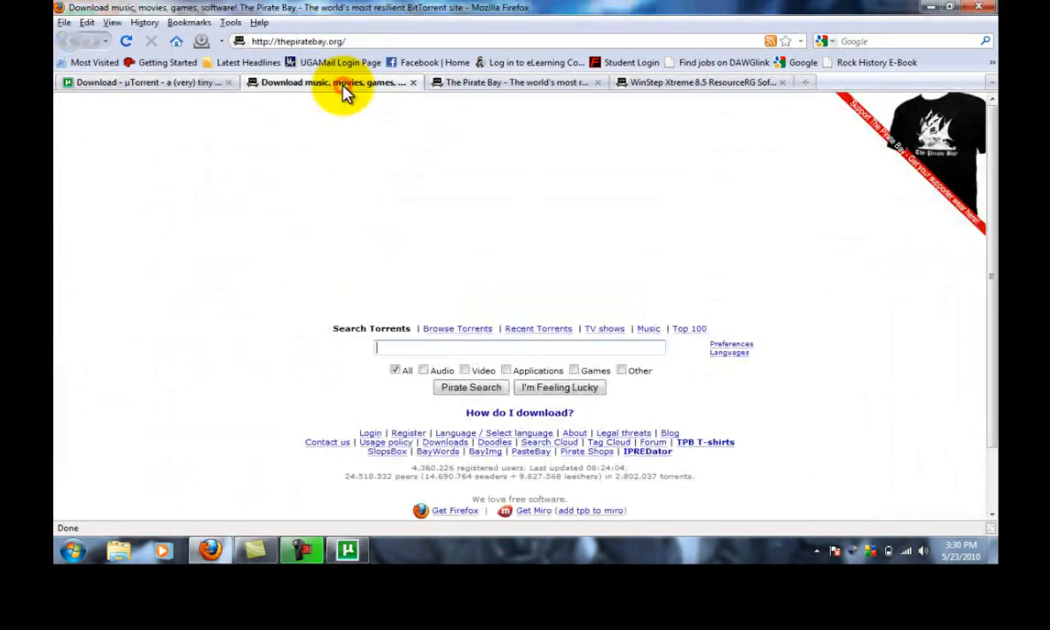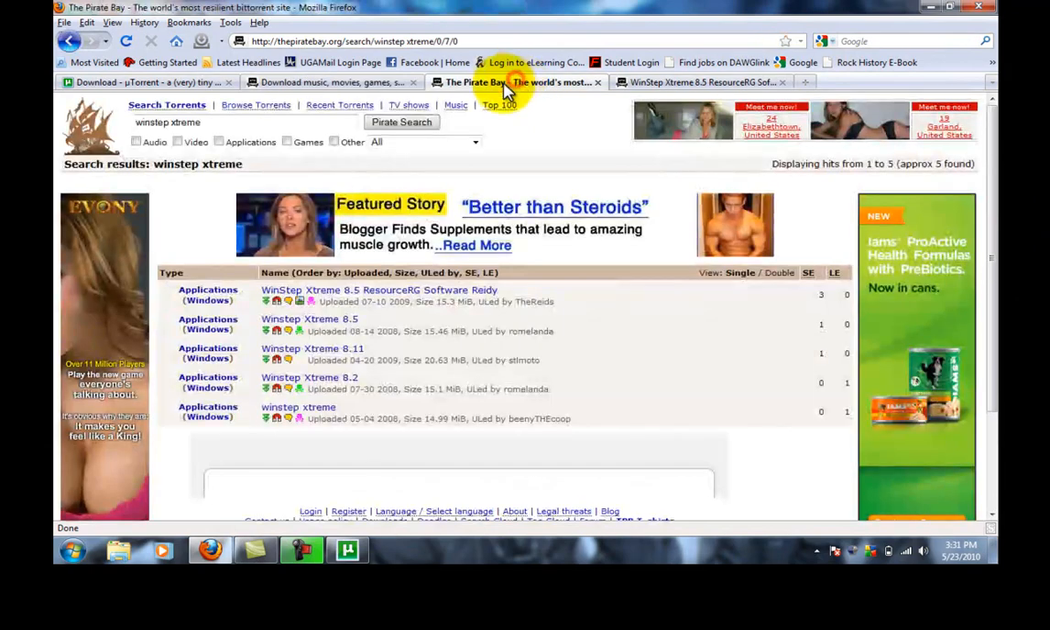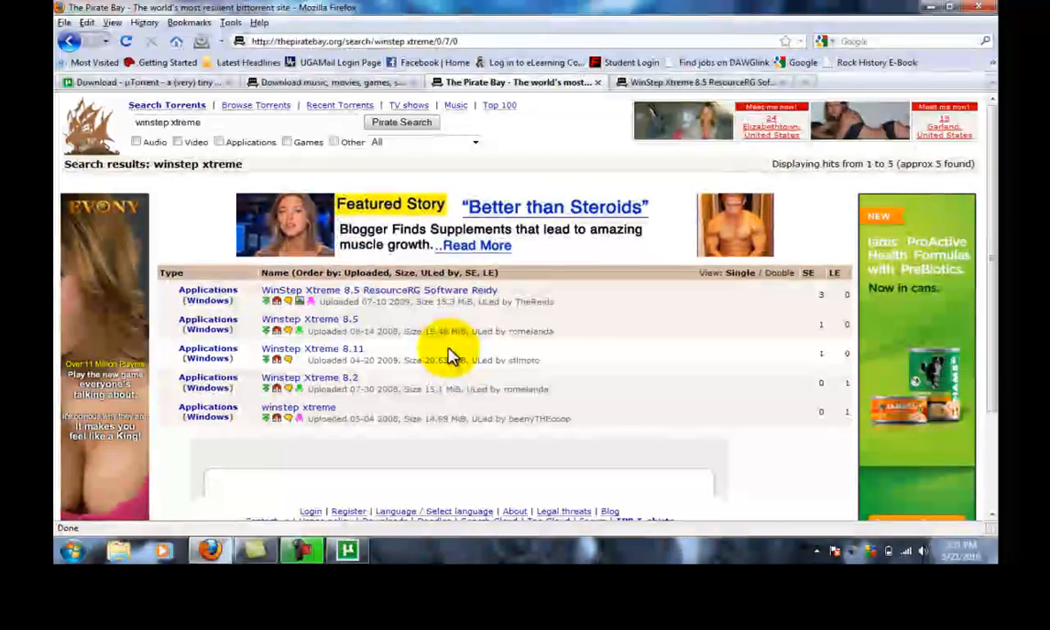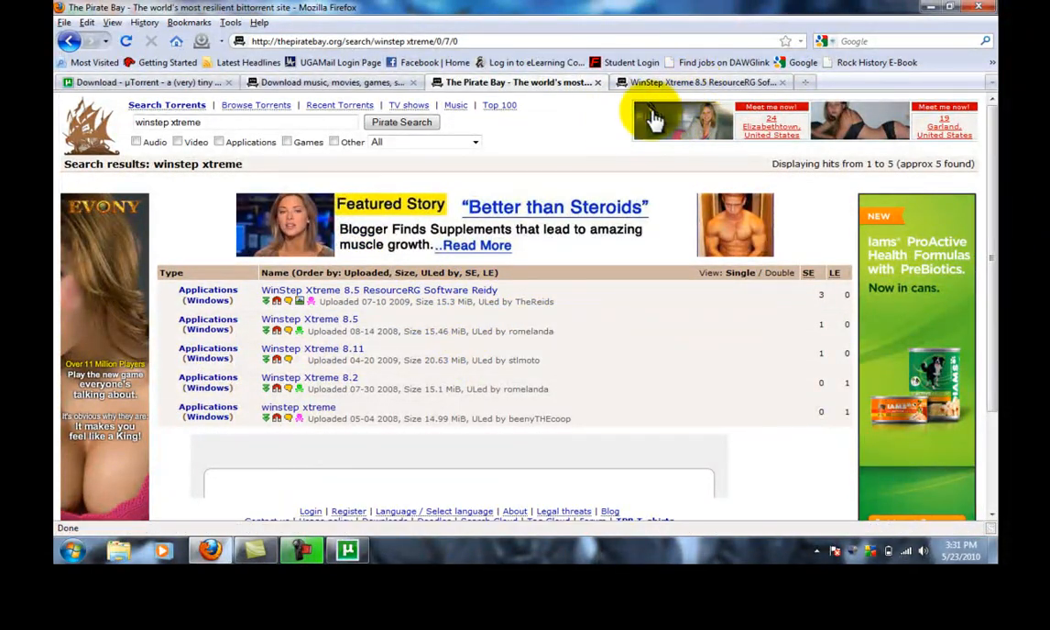Then go to your favorite torrent site. I like the Pirate Bay. Type in whatever you want to look up and then push enter, and it pulls up the search results. Once you have the search results, pick one of the links.